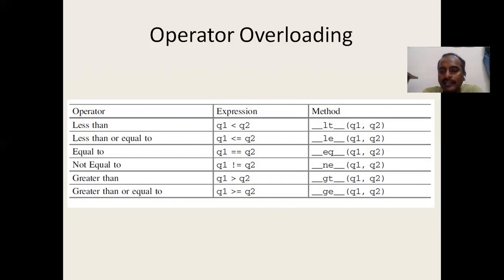For less than, we got lt, less than. So Python is more straightforward. For less than or equal to, le. For equal to, eq. So magical methods are very easy to remember. For not equal to, ne, for greater than, gt, and for greater than or equal to, ge.